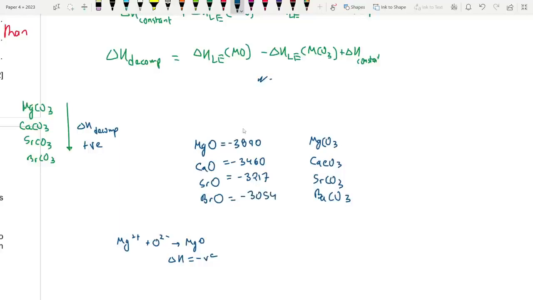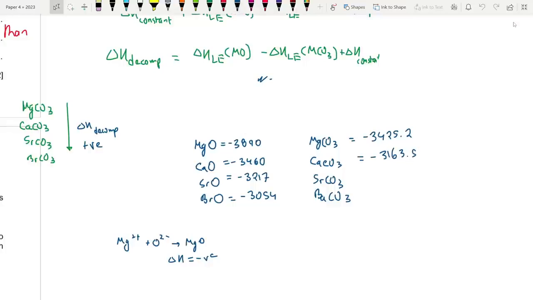Fine, that's good. Now let's talk about the one for carbonates, okay? So firstly we have MgCO3, it's minus 3425.2. And calcium is minus 3163.5.